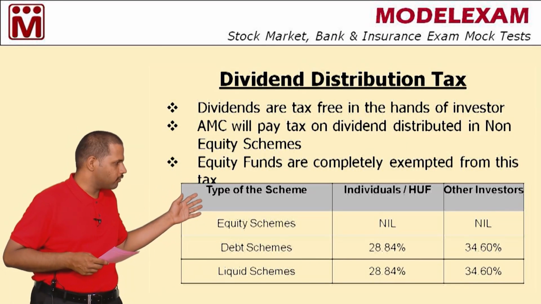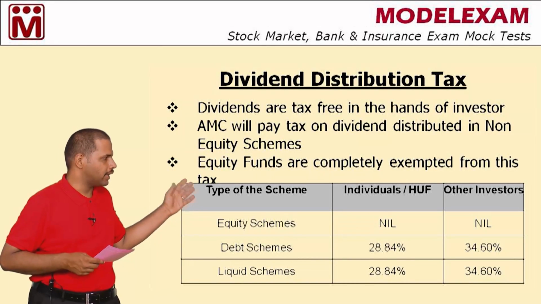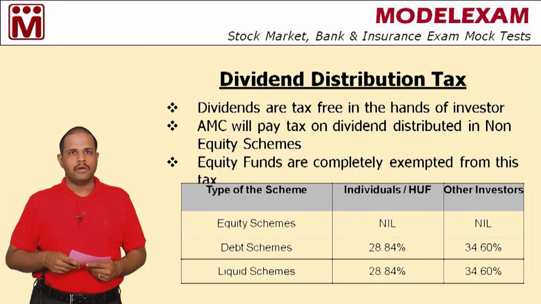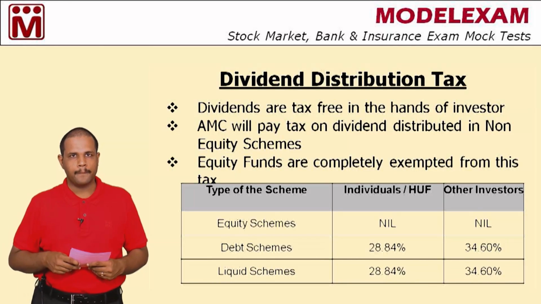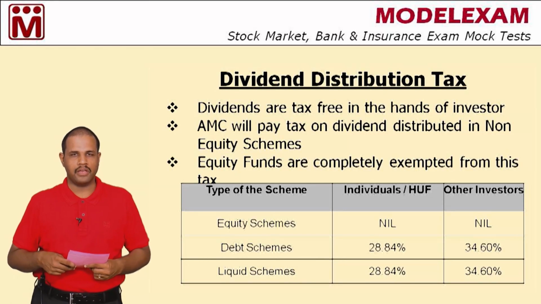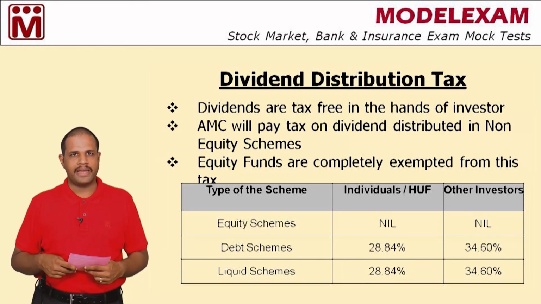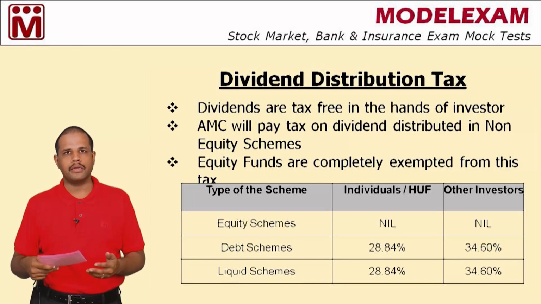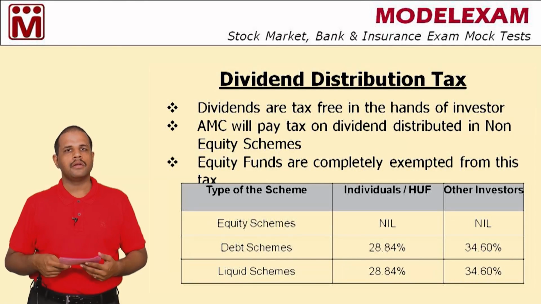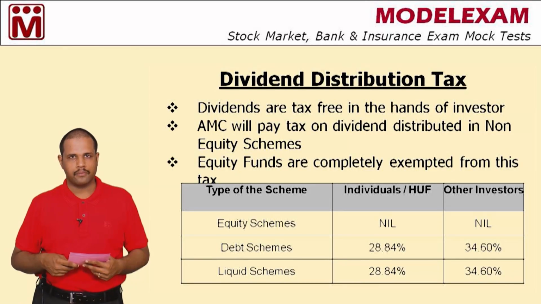That is known as dividend distribution tax. To put it, if rupees 10 is the dividend, you will not get the entire 10 in your hands. In the sense, the AMC will pay tax to the government, then the remaining shall be given to you. So this is the concept behind dividend distribution tax.